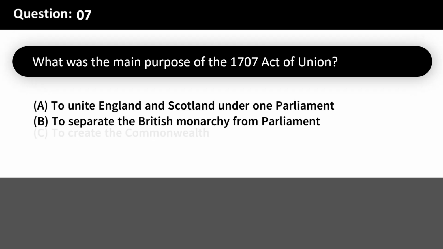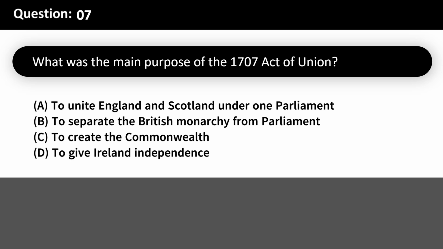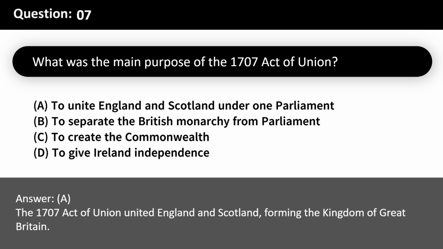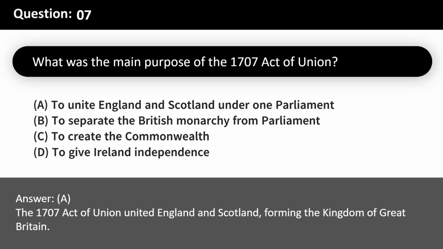What was the main purpose of the 1707 Act of Union? A. To unite England and Scotland under one Parliament. B. To separate the British monarchy from Parliament. C. To create the Commonwealth. D. To give Ireland independence. Answer: A. The 1707 Act of Union united England and Scotland, forming the Kingdom of Great Britain.